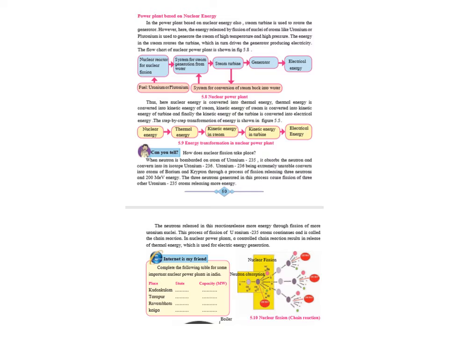Means one neutron gives rise to 3 neutrons, and the amount of energy given out is 200 MeV, which is a unit that stands for million electron volts or mega electron volts. The 3 neutrons generated in this process immediately go and hit 3 more uranium 235 atoms and go on releasing more energy. The neutrons released in this reaction release more energy through the fission of more uranium nuclei. This process of fission of uranium 235 continues and it is called a chain reaction.